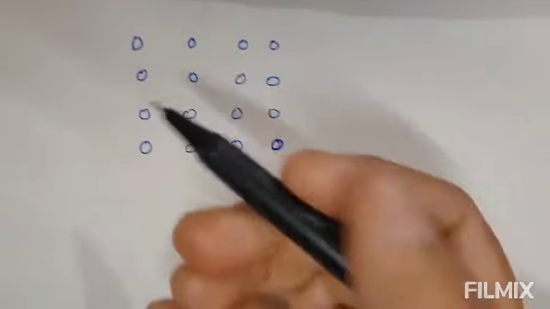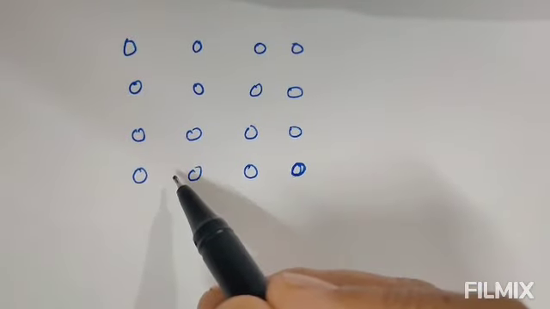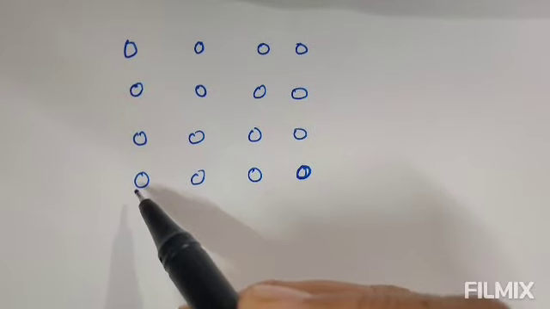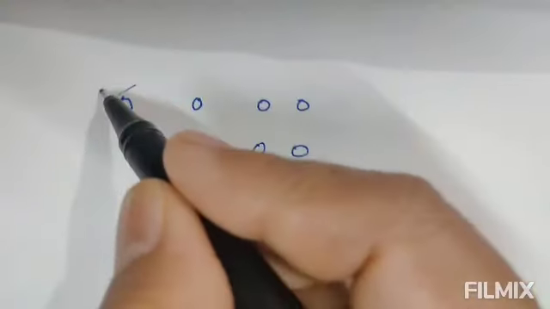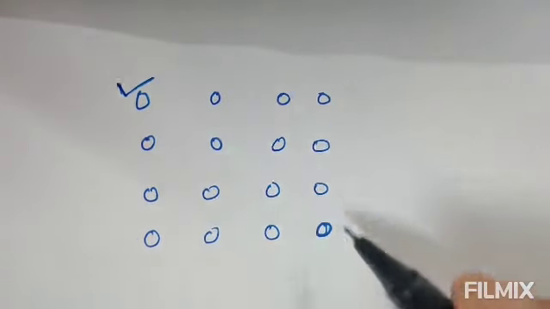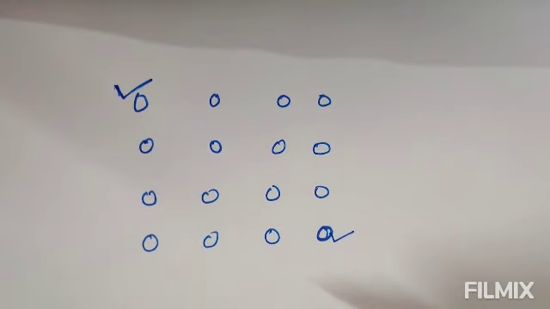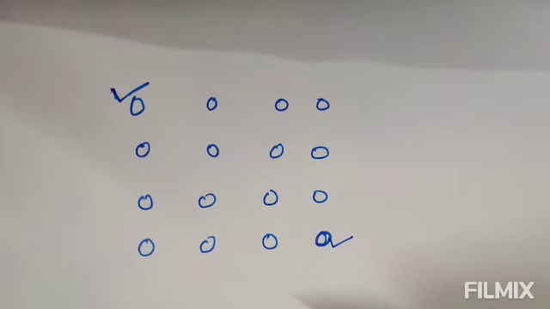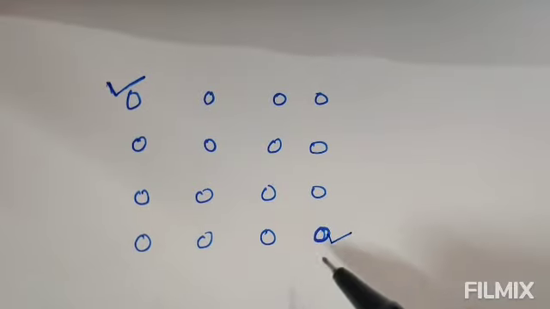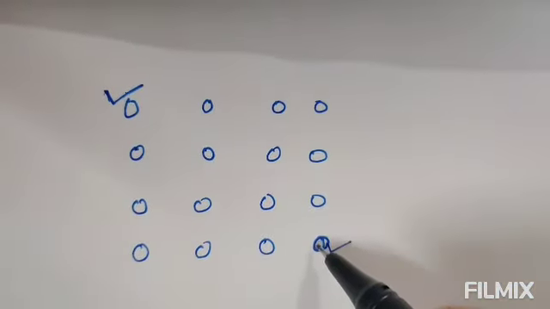I am just explaining with one example. Suppose these points are the students, and this is the arrangement of the students in a class, and this student has to give this one book to this student. So by three methods, a student can pass the book from one corner to another corner.